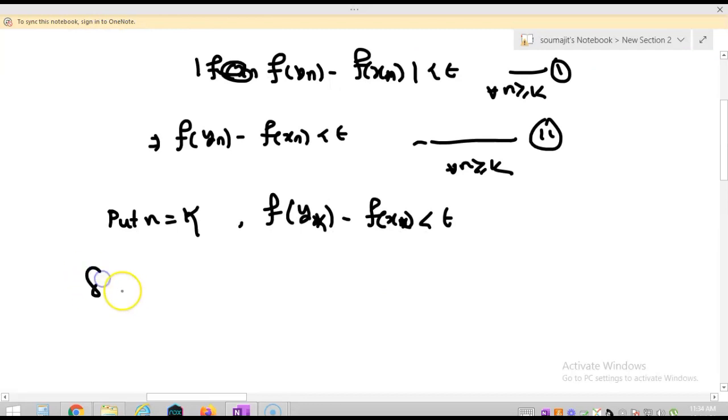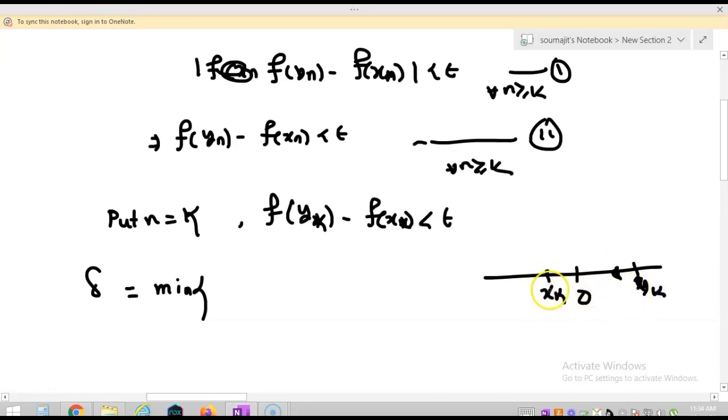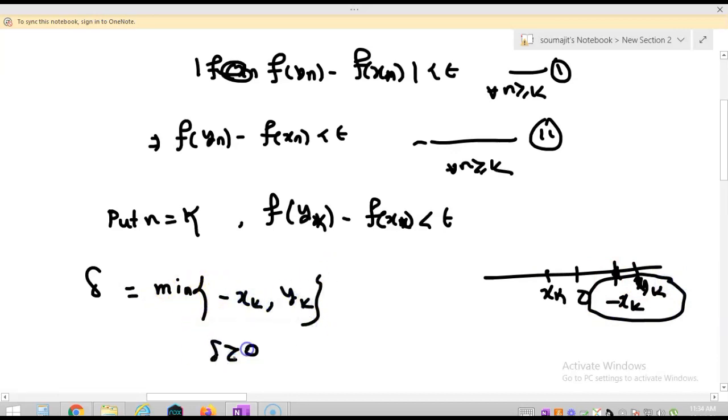Observe that xk is less than 0 and yk is greater than 0. So I am making xk positive by choosing minus xk, and I am choosing delta as the minimum of minus xk and yk, then delta is greater than 0.